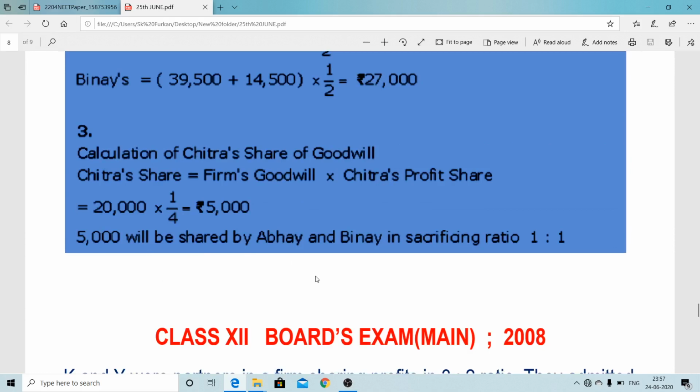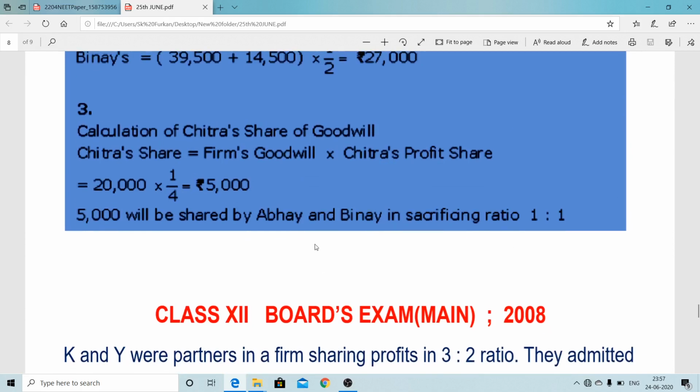This is related to goodwill. Now these are the two specific problems I explained very clearly. I think everyone now can understand. Now we are going to consider a few board papers.